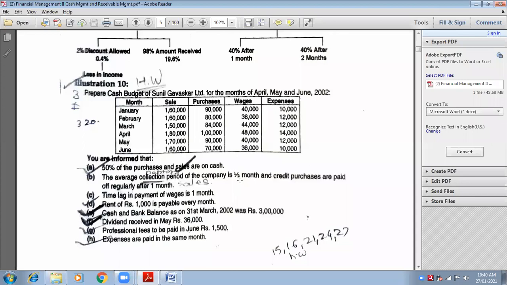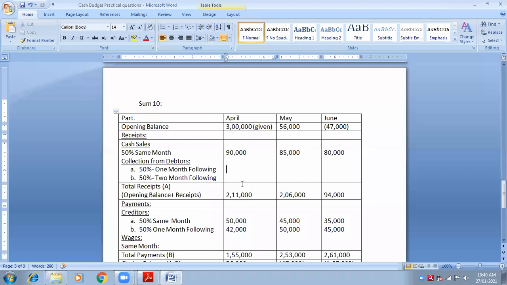Whenever he says half month, it means 50% same month, and another 50% 1 month following.